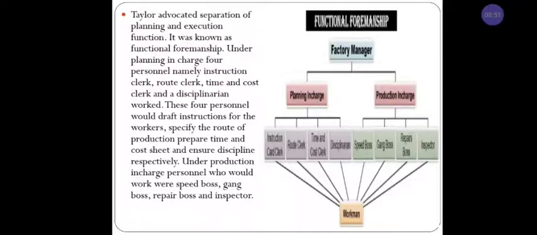And time and cost clerk, I already explained that. The time clerk will prepare the timetable for the production, and the cost clerk will prepare the cost incurred for each and every output. And the disciplinarian will frame the rules and regulations at the workplace. Understood? This is about planning in charge. Once again I'll repeat, planning in charge consists of 4 personnel: instruction card clerk, route clerk, time and cost clerk, disciplinarian. And production in charge, we have the speed boss, gang boss, repair boss, inspector.